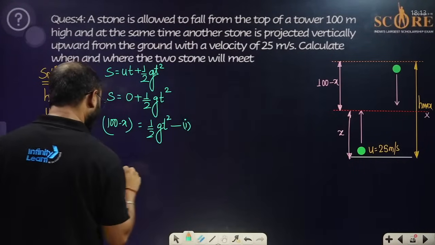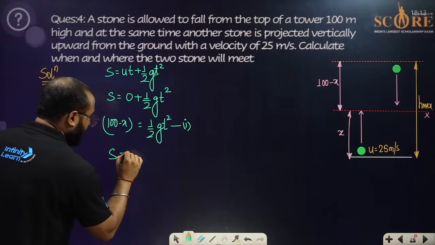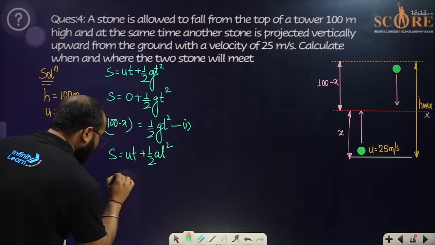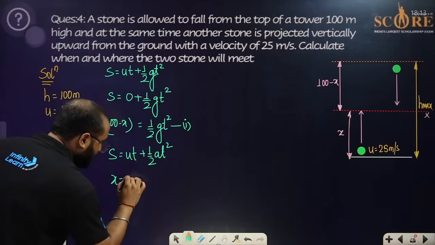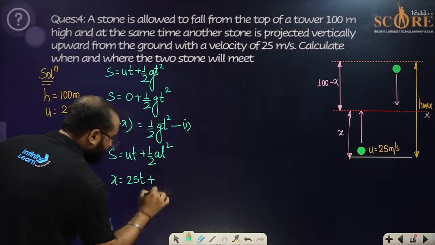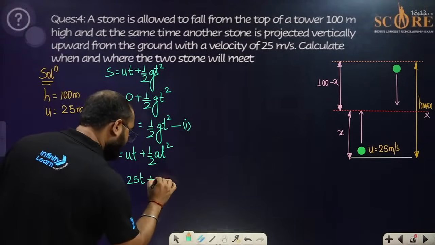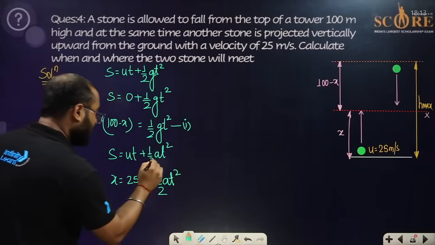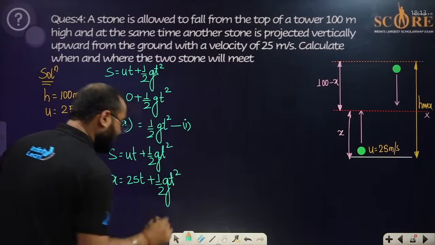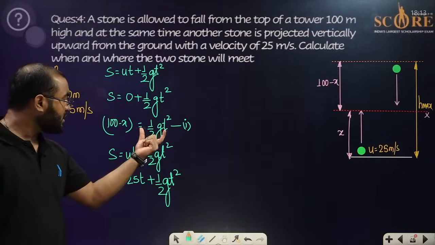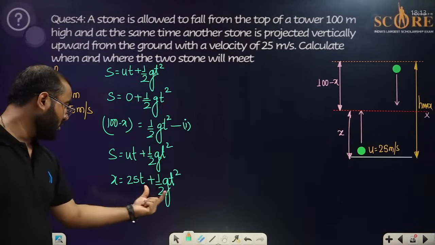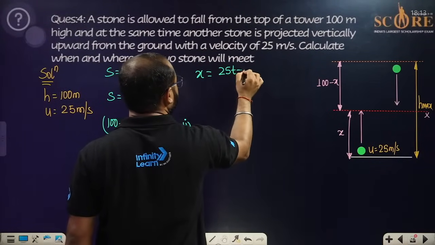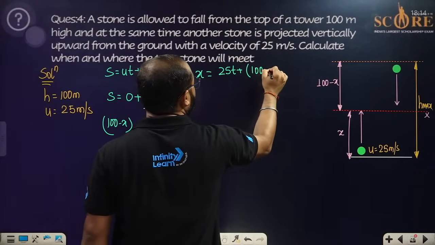If you are going to write the equation for the second ball, the same equation will be this, S equals UT plus half AT square. We can say the value of S is X, the value of U is 25, the time taken is T, plus half GT square. Sorry, not A, GT square. My bad, sorry, people. Half GT square has the value of 100 minus X. You can put this value over here. So the value of X can be written as 25T plus 100 minus X.